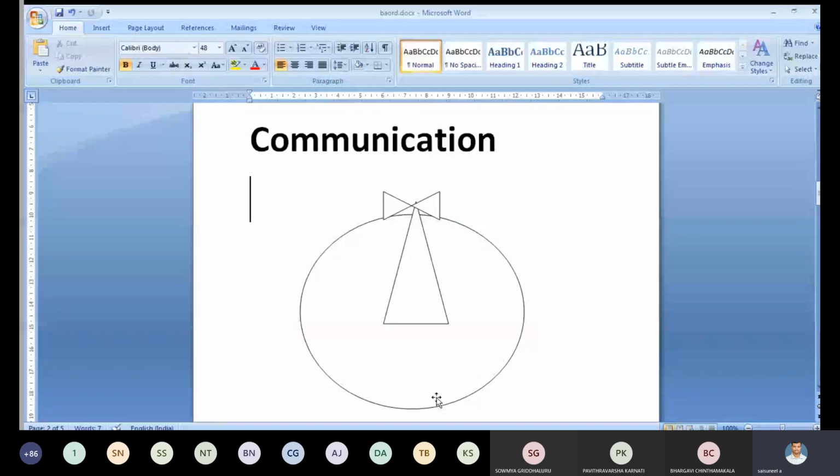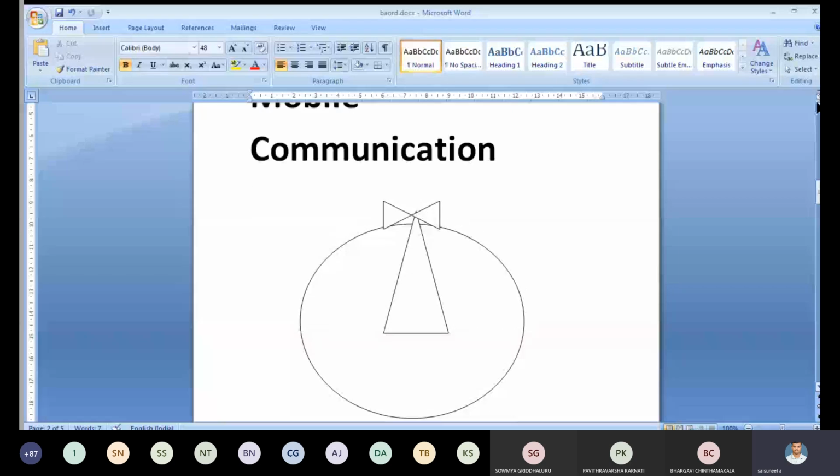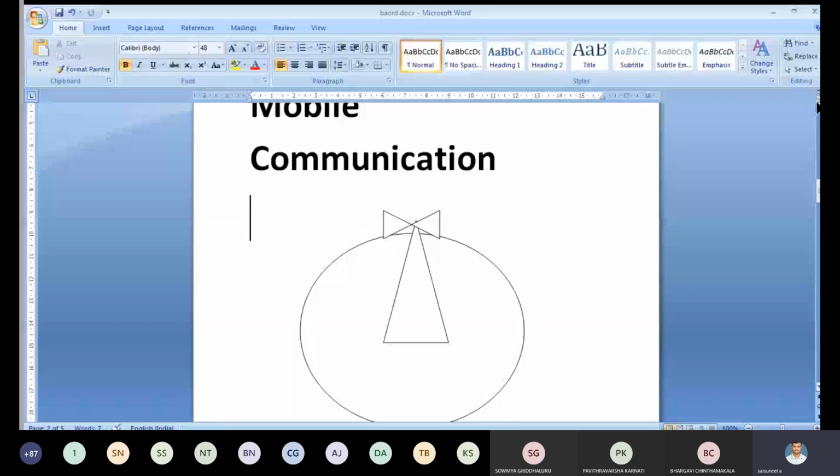But what problems occur in general mobile communication? Mobile communication has three drawbacks. The first is poor service. The next is that the number of channels available is less. The next is inefficient spectrum utilization. These are the three drawbacks in mobile communication. That's why I go for cellular communication, already discussed yesterday in previous classes. What are the drawbacks of the conventional mobile communication system? There are three types.